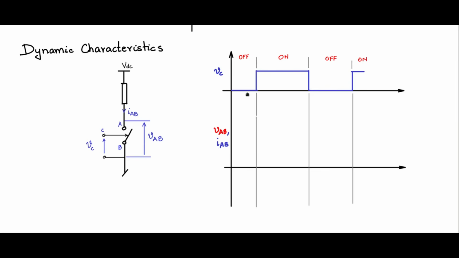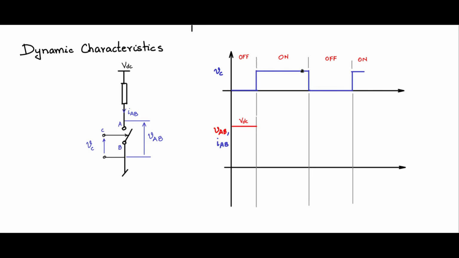So during the off part, when the switch is off, if you take Kirchhoff's voltage law along this loop, then you will see that the entire voltage will drop across the off switch. So VAB will be the entire DC voltage because the R off state is infinite, much higher than the value of this load resistor. So you will see VAB becoming VDC, the entire voltage drop across the switch.